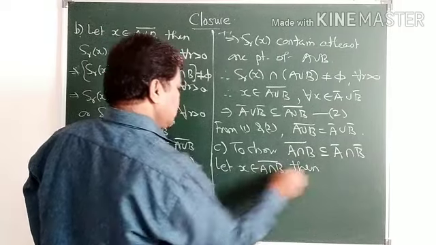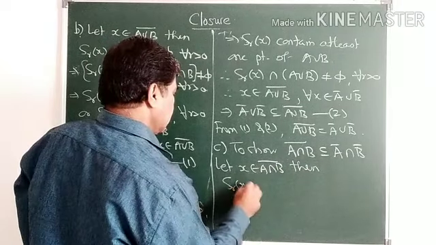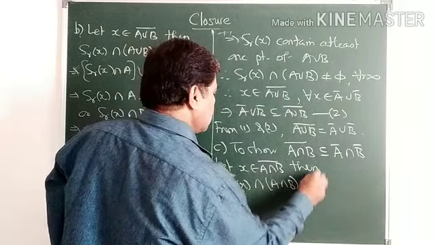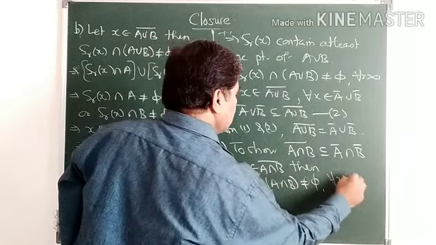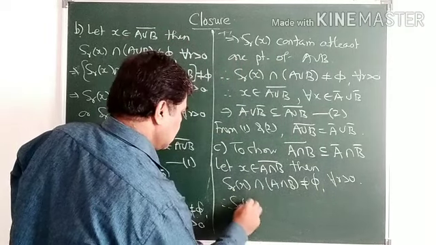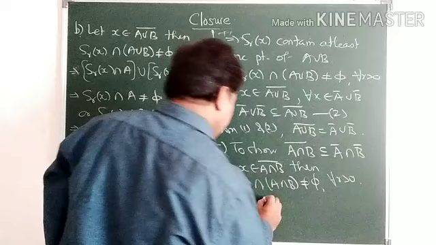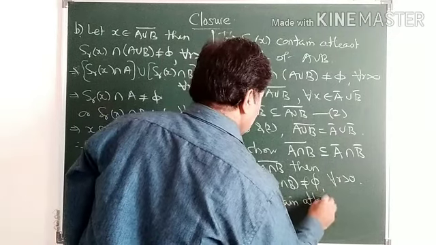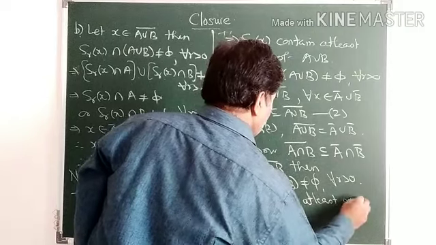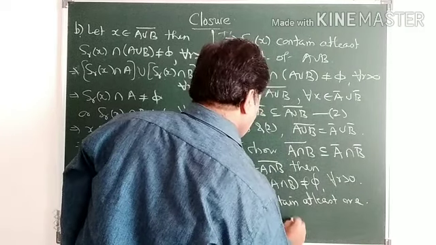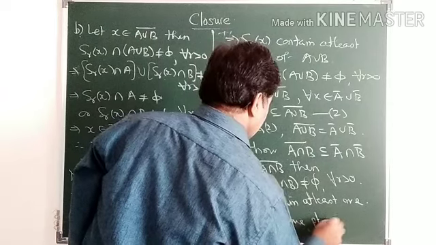Then any open sphere about x contains at least one point of A intersection B, so it is non-empty for every r greater than 0. Therefore S_r(x) contains at least one point of A and one point from B.